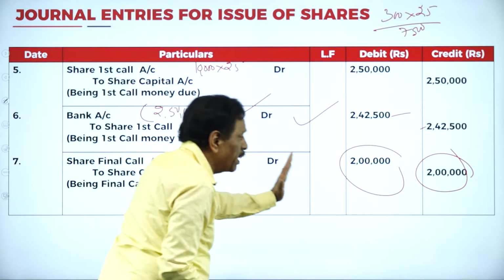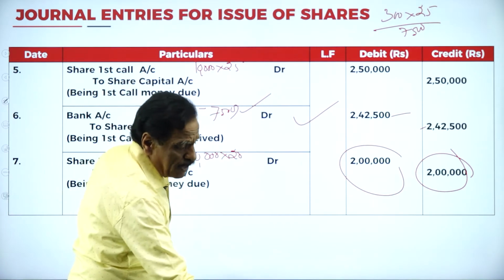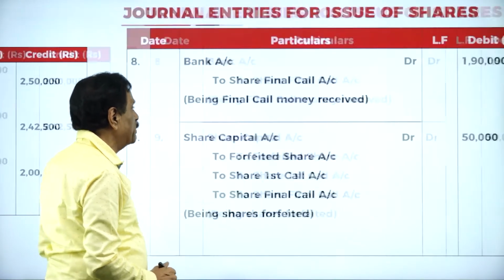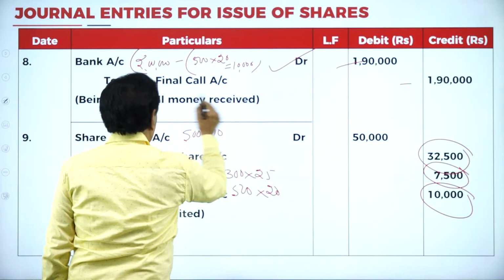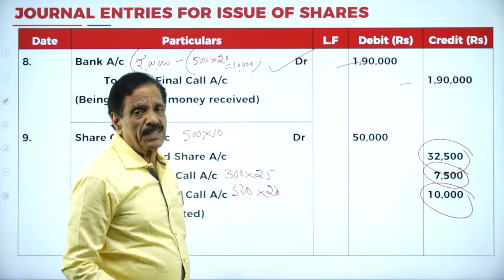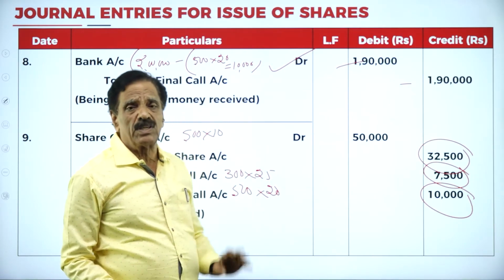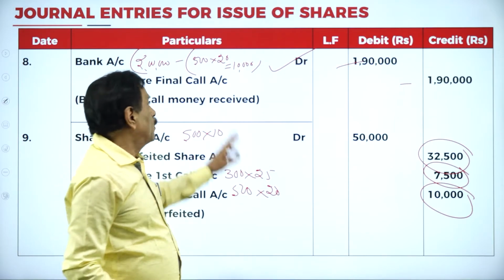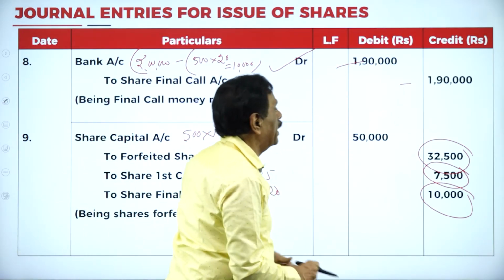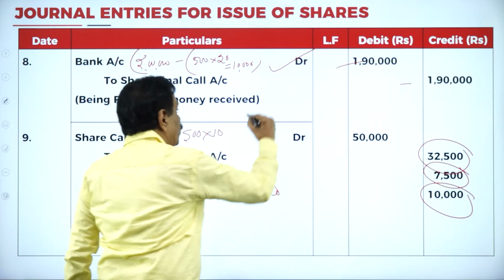Then the due entry for the final call: share final call account debit to share capital account. All the parties have to pay how much money? 2 lakh. We'll move on to the next entry, bank account debit to share final call. Who fails to pay? Kumuda fails to pay on 300 shares, Kavita fails to pay on 200 shares. Total 500 shares, that is 10,000 by working out. 2 lakh minus 10,000 is 1,90,000, which you are going to receive.